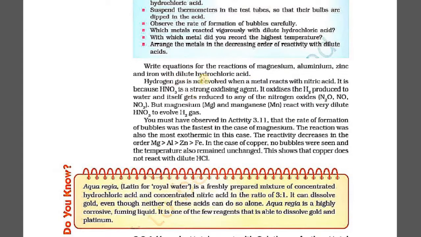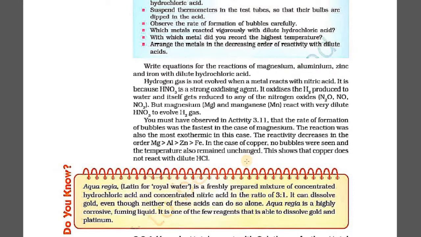So in this case, suppose we have taken four different metals, say magnesium, aluminium, zinc, and iron. This is the reactivity order. In the case of copper, if you had taken copper, no bubbles would be seen, and the temperature would also remain unchanged. About this case only I was talking initially.